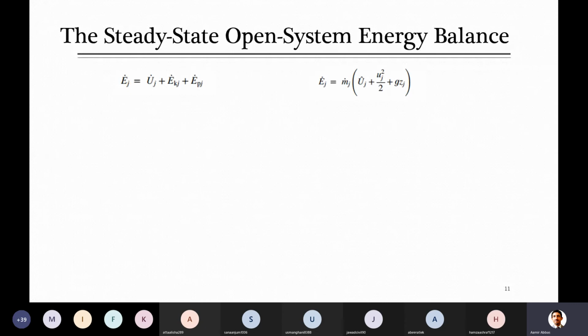So we can replace U dot with m u, plus kinetic energy, 1/2 m v squared. Here v is velocity, no need to get confused, plus m g h. In this book he uses z for length or height. You can take mass common here, and the same applies for the energy input as well as for the output stream.